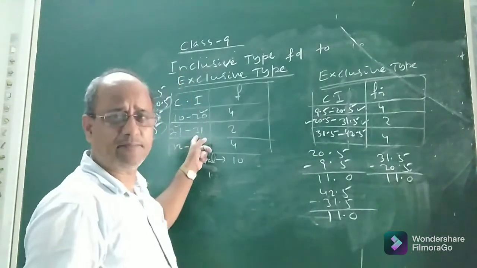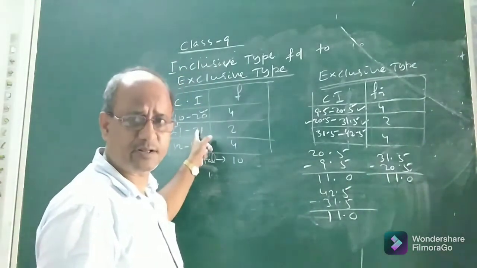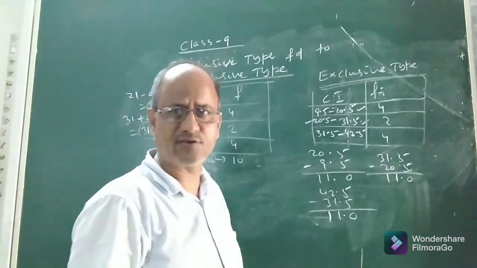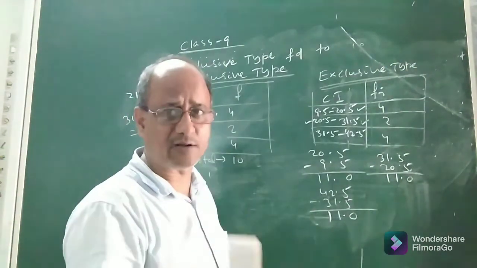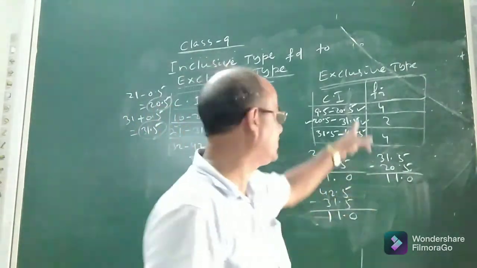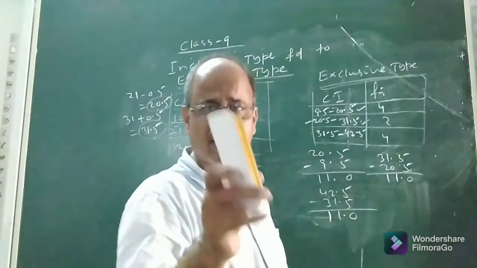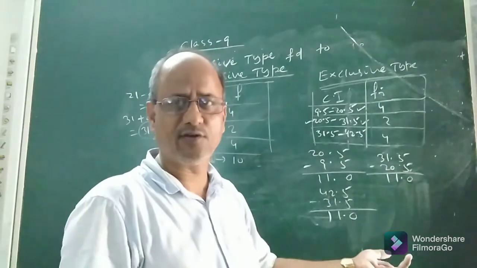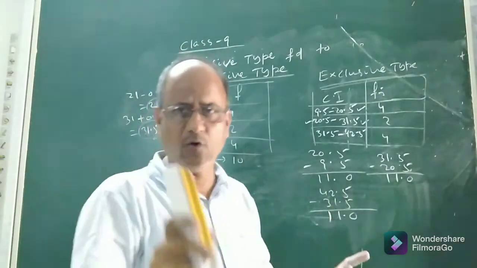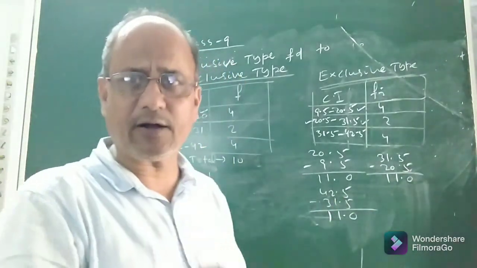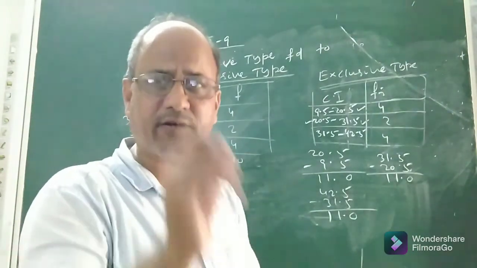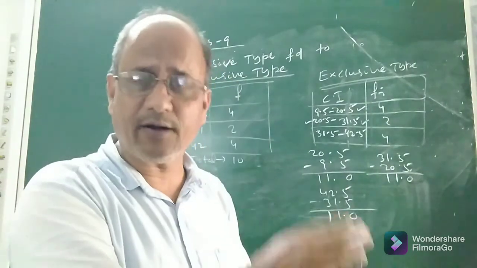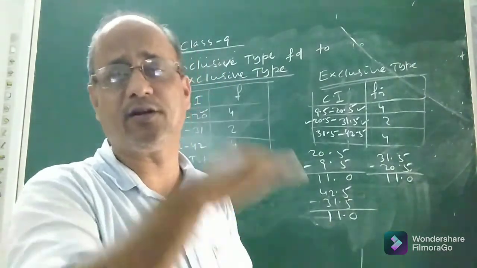When this inclusive type group frequency distribution changes to exclusive type, the width or size of the class changed. The frequency will not change, but the width will change. The width or size of each class will change when it is converted into continuous. Children, I hope you understood how to convert an inclusive type group frequency distribution into exclusive type, that is, how to convert a discontinuous frequency distribution into continuous.